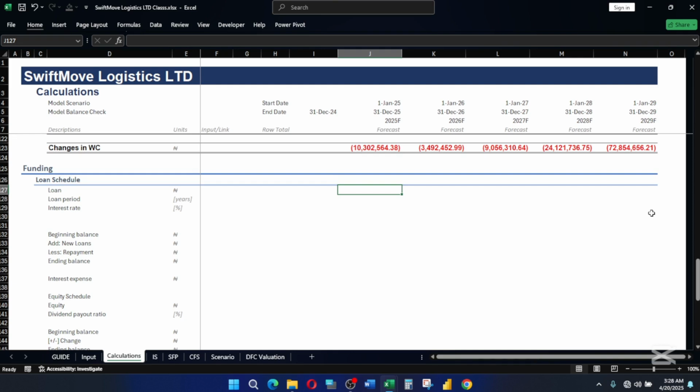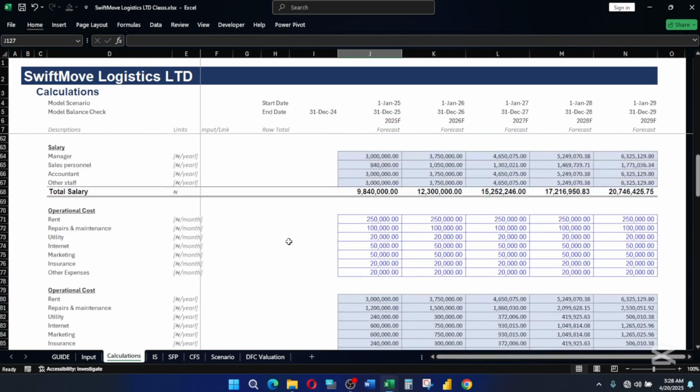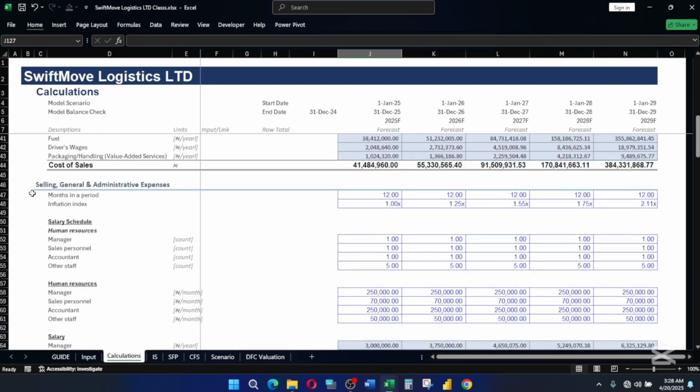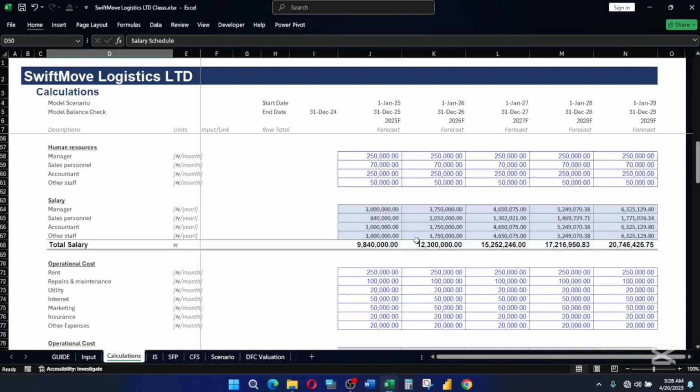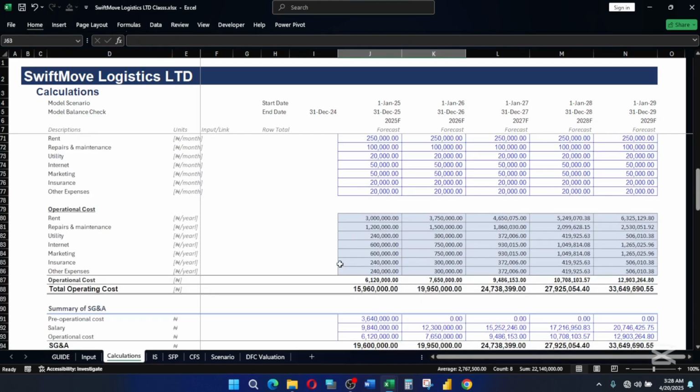So having said that, in the previous section we were able to determine our operating cost. That is, we started from selling, general and admin expenses. We started from the salary, looked at how to arrive at the salary, then we also looked at how to calculate our operational cost and the total operating cost.